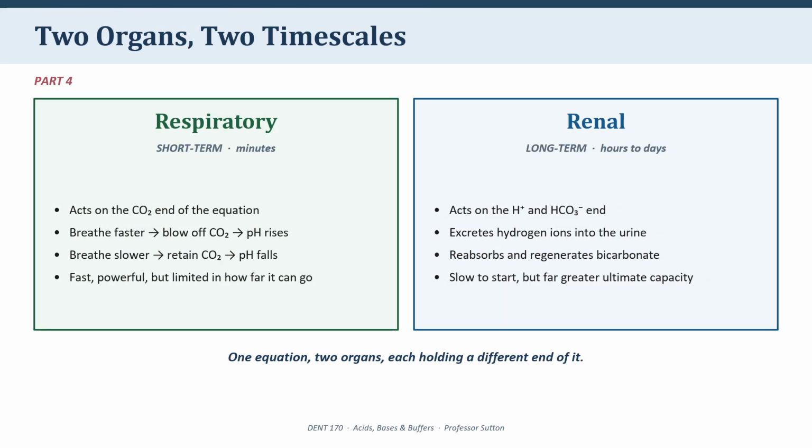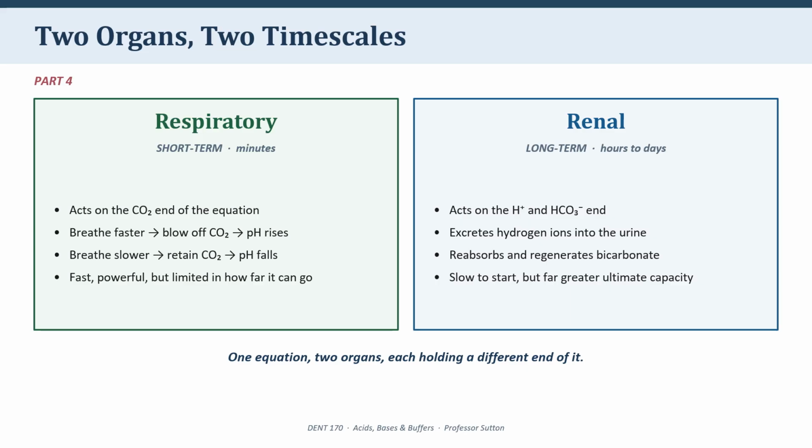The elegance of the bicarbonate system is that 2 entirely different organs each hold one end of the same equation. On the left, the carbon dioxide end belongs to your lungs. If your blood becomes too acidic, you breathe harder. You blow off carbon dioxide. The equilibrium shifts leftward. Hydrogen ions are consumed and pH rises. If your blood becomes too alkaline, you breathe less, retain carbon dioxide, and pH falls. This is fast. You can meaningfully change your blood pH within a minute or two just by changing how you breathe. Nothing else in the body is that quick.